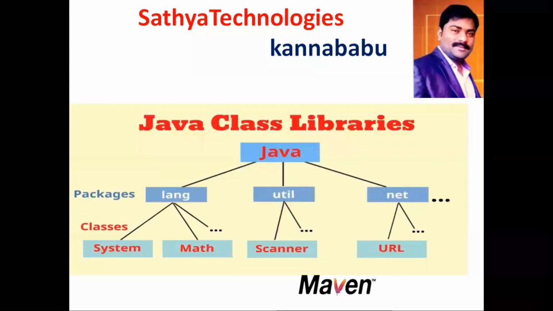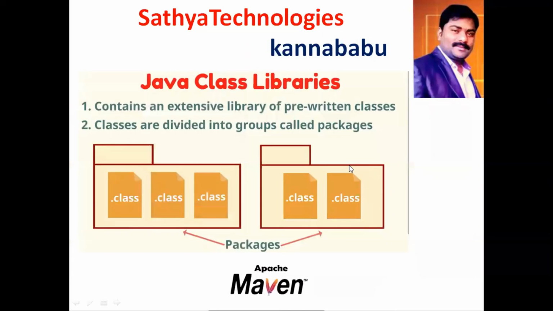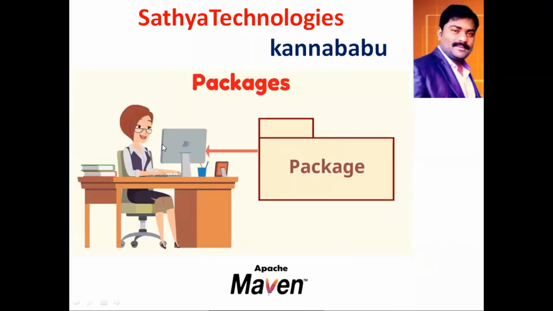Next, there are different types of libraries. These all libraries are available in where? All libraries are available in packages. Packages in Java, you all know the java.lang package, util package, java.awt.*, java.sql package. A lot of packages are available. So these packages are collections of classes. Classes consist of methods. Multiple packages are available in one library.